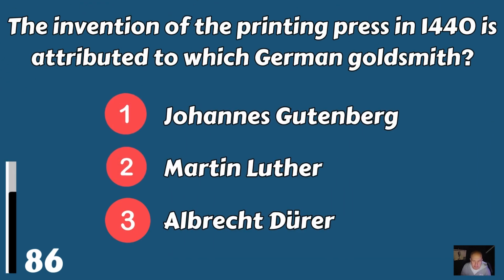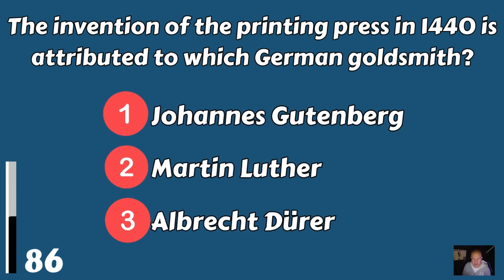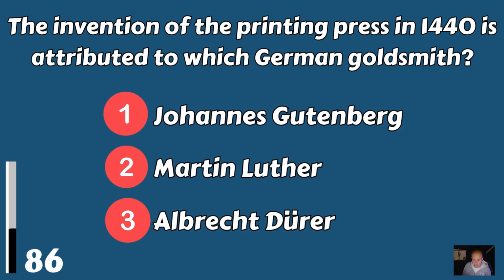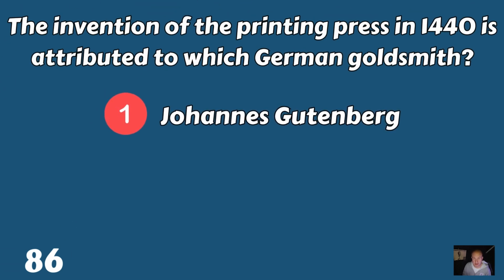The invention of the printing press in 1440 is attributed to which German goldsmith? Johannes Gutenberg, Martin Luther, or Albrecht Dürer? And that was invented by Johannes Gutenberg.